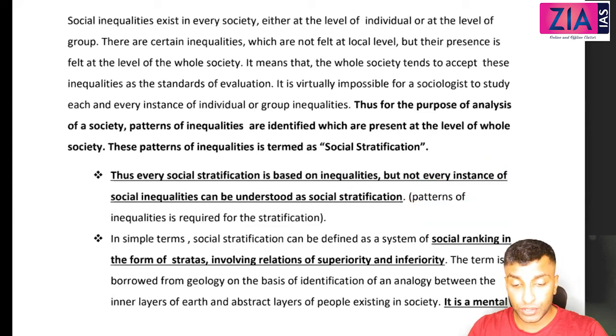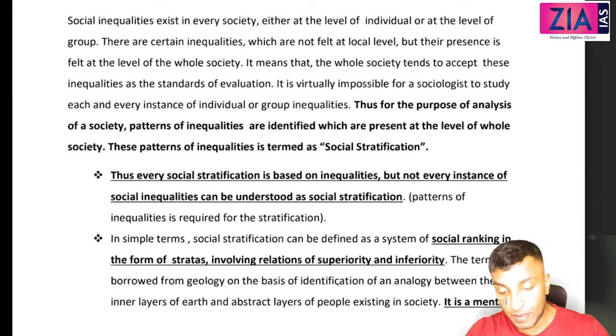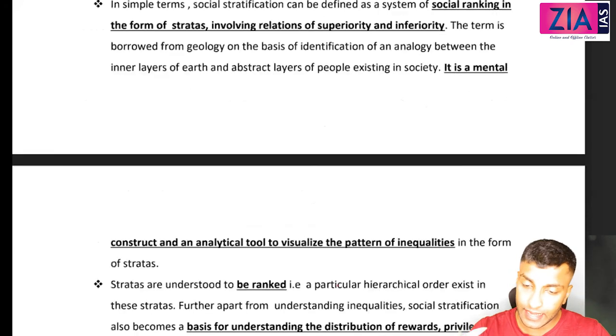In simple terms, social stratification can be defined as a system of social ranking in the form of strata involving relations of superiority and inferiority. The term is borrowed from geology on the basis of an analogy between the inner layers of earth and the abstract layers of people existing in society. You know that earth structure, right? It is like that only.